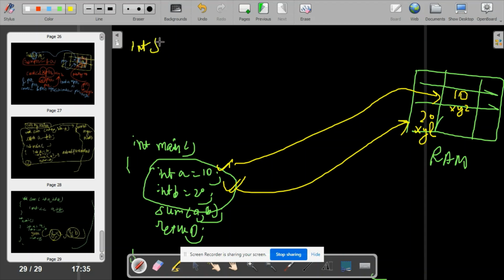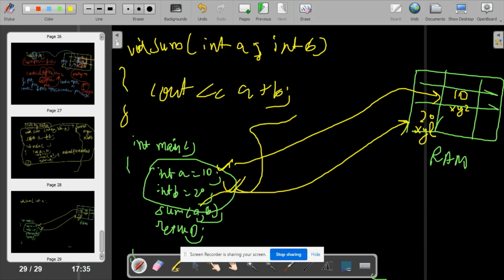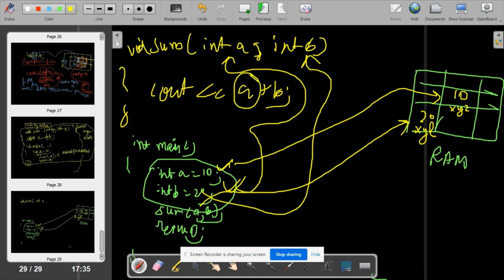And when we are writing this function void sum, the photocopies will be passed: int a, int b, cout a plus b. This 10 will be passed here, this 20 will be passed here, and then they will be added up. It will be 10 plus 20 and it will give us 30. This is as simple as that. This thing you already know.